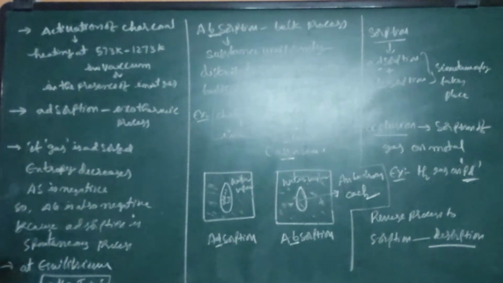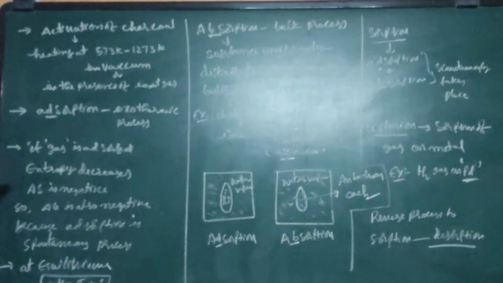Generally, adsorption is an exothermic process. So when a gas is adsorbed, automatically entropy decreases. The delta S is negative, meaning entropy decreases. This is a spontaneous process. In a spontaneous process, delta G is always negative.